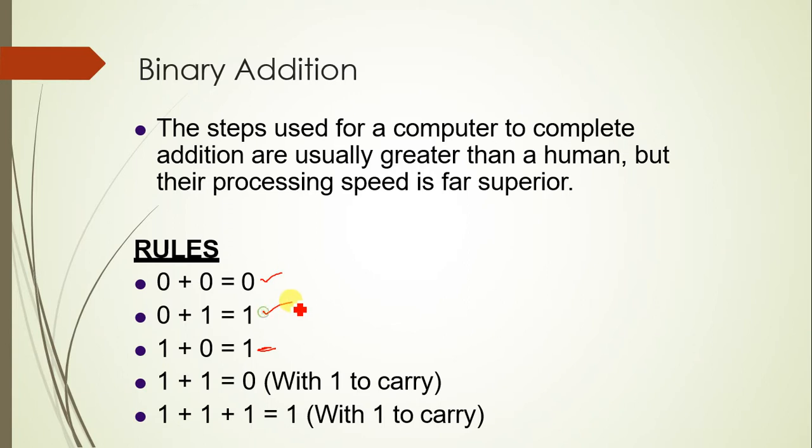And 0 plus 1 would be 1, that is logic 1. Make sure that it is logic 1. At the same time, 1 plus 0 would be logic 1. But what is the binary equivalent for numerical 2? Because 1 plus 1 in numerics is 2. So, what is its equivalent in binary? 1 0, isn't it? It is 0 1 for 1, 0 0 for 0, but for 2 it is 1 0.